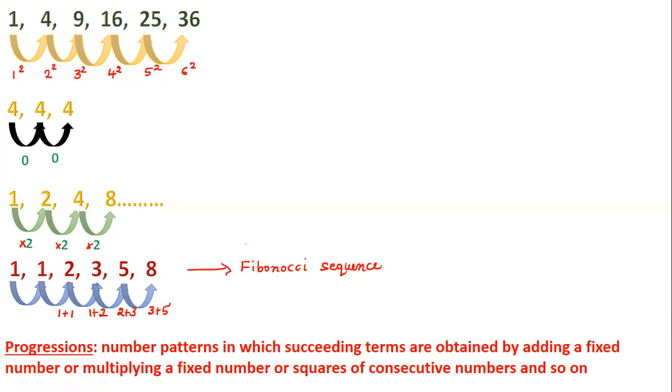In this lesson, we are going to focus only on arithmetic progression. Look at this example: 1, 2, 3, 4, the set of natural numbers.